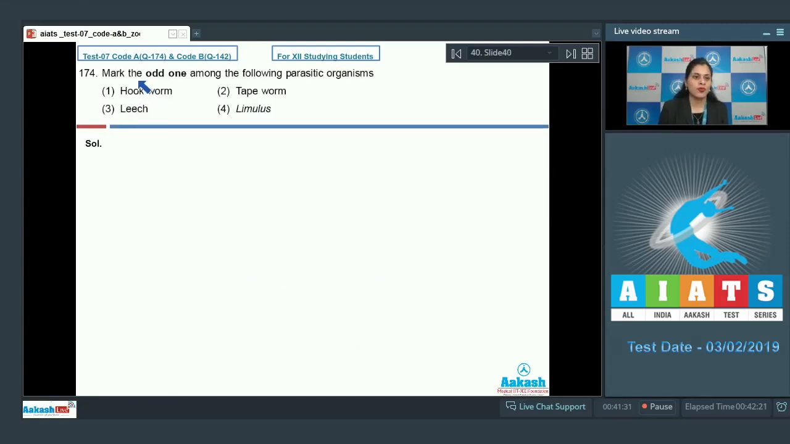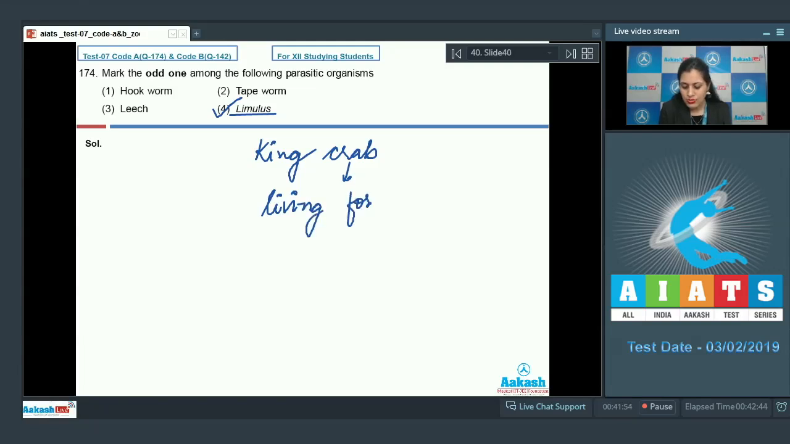Question number 174. Mark the odd one among the following parasitic organisms. And the options are hookworm, tapeworm, leech and limulus. And the correct answer to this question is option number 4, limulus. Limulus, which is commonly known as king crab, is a living fossil and it belongs to the phylum Arthropoda, is a non-parasitic organism.